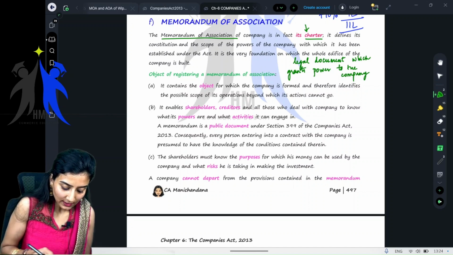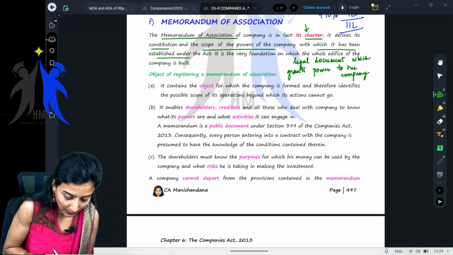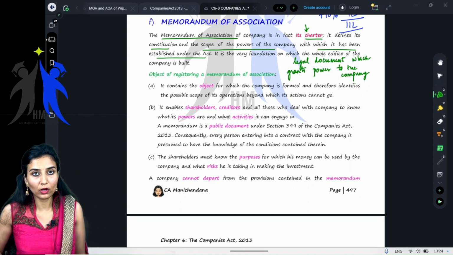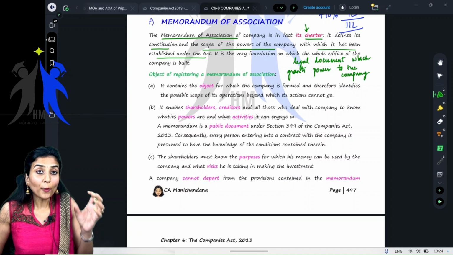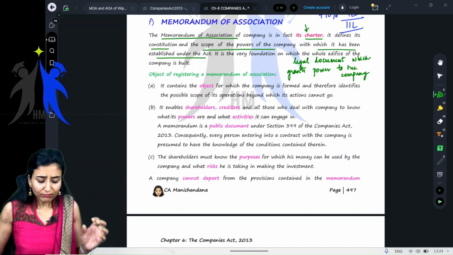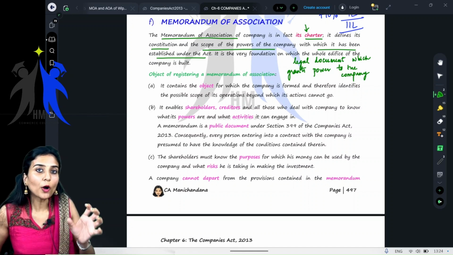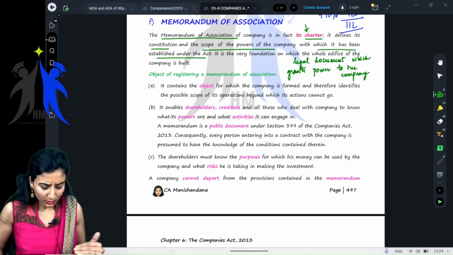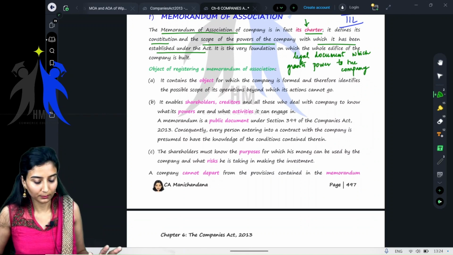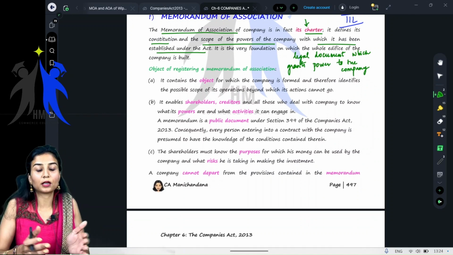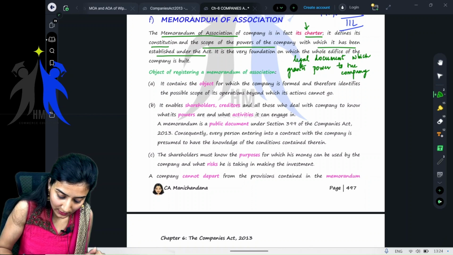It defines its constitution and the scope of the powers of the company with which it has been established under this Act. So whenever a company is being incorporated, it is given certain powers. In this Memorandum of Association, we have the objects clause, which is very, very important. This Memorandum gives the company its powers through the objects clause. Ma'am, what is that objects clause? You will learn. It basically defines the scope of the powers of the company. It also lays down the limits within which the company has to operate. It is the very foundation on which the whole edifice of the company is built.